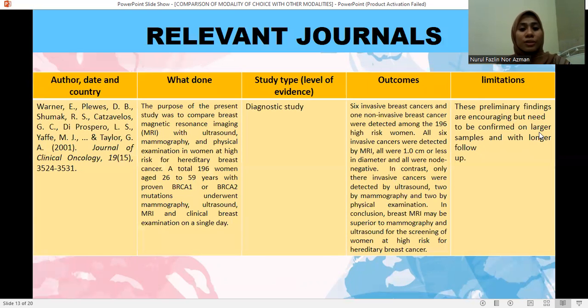So these are the relevant journals that I use. Okay, this is the first journal, the Journal of Clinical Oncology. The study type is a diagnostic study, and this is the outcome: 6 invasive breast cancers and 1 non-invasive breast cancer were detected among 196 high-risk women. All 6 invasive cancers were detected by MRI. All were 1.0 cm or less in diameter, and all were node negative. So this is the first journal.